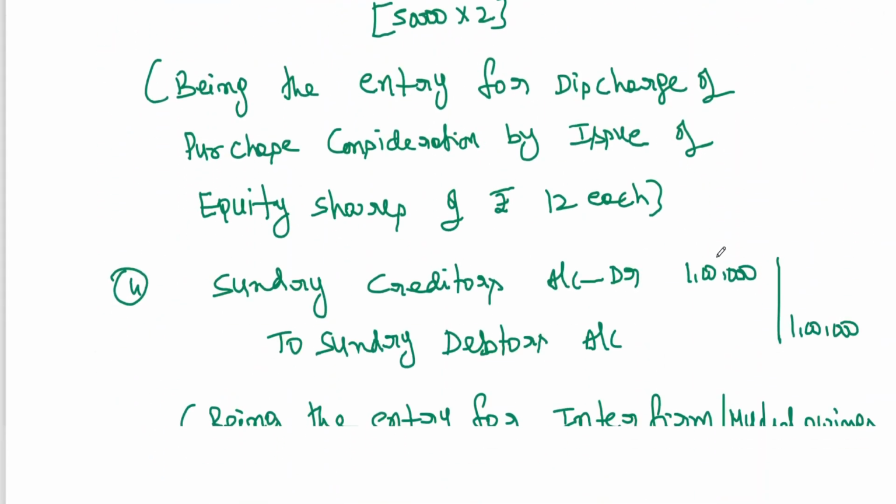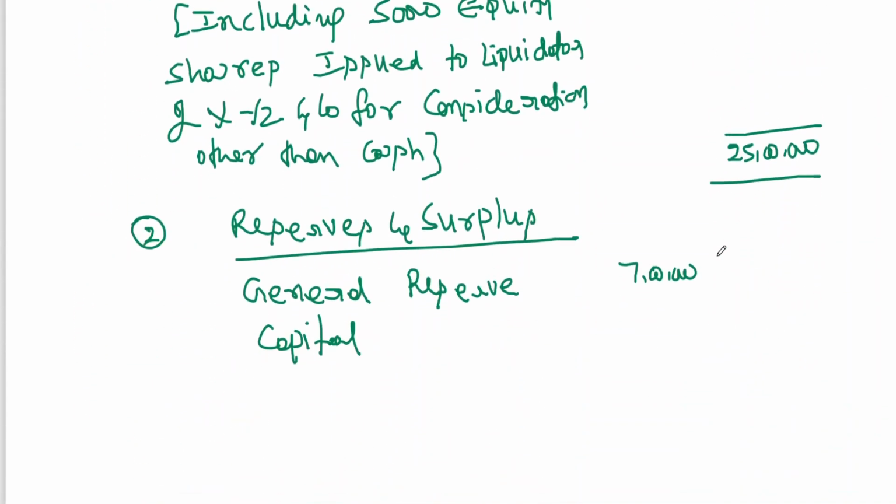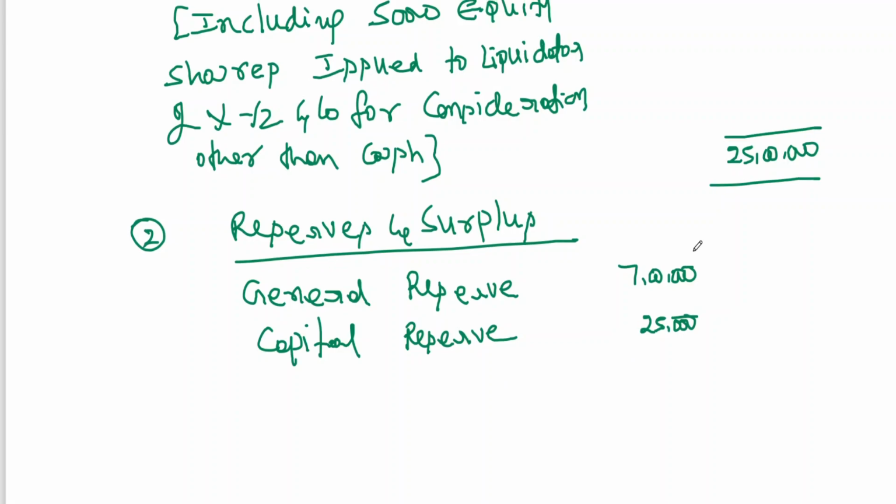This 25,000 is called capital reserve. Capital reserve is 25,000. Okay, general reserve 7 lakhs, capital reserve. Then we also got security premium.